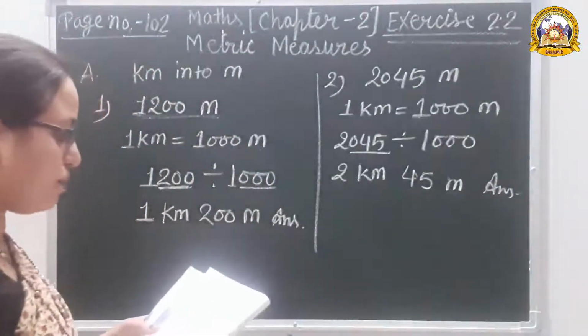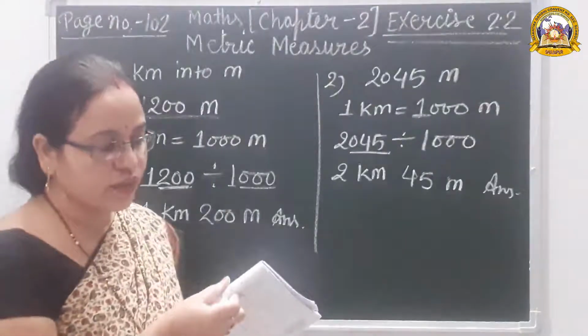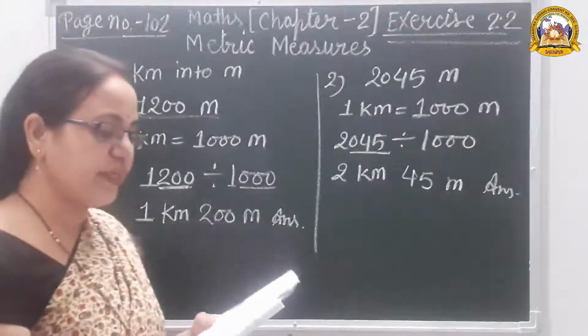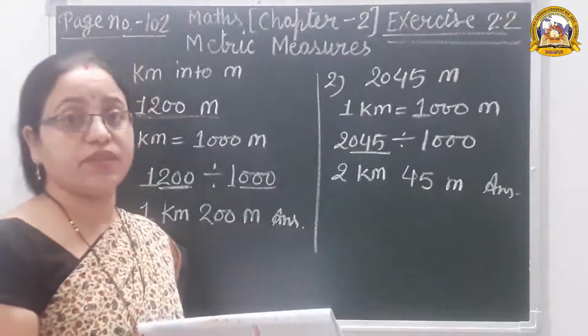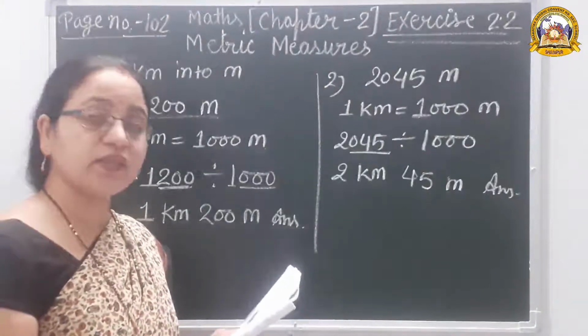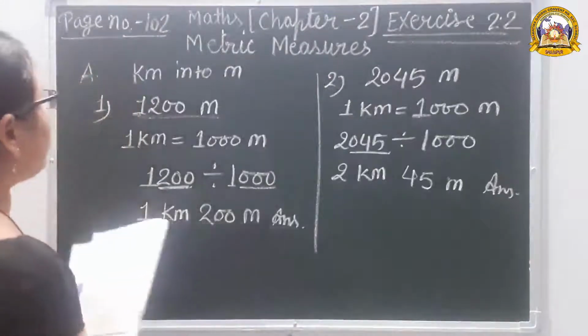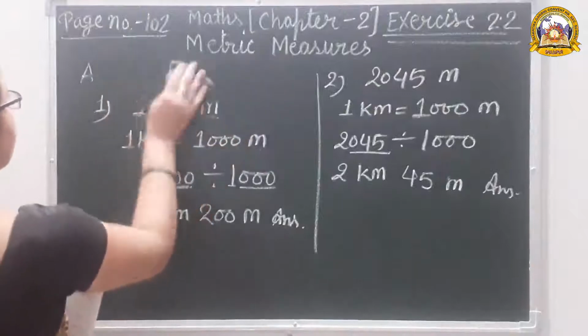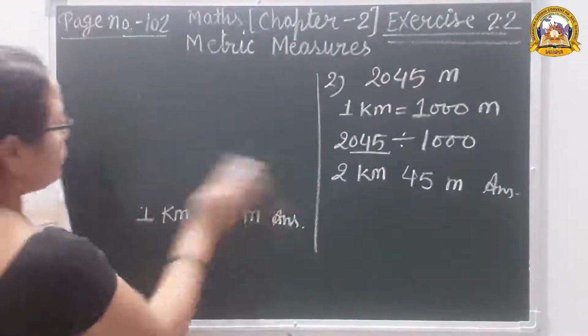The other remaining questions are for homework. Question number B. Convert into meters and centimeters. First question.